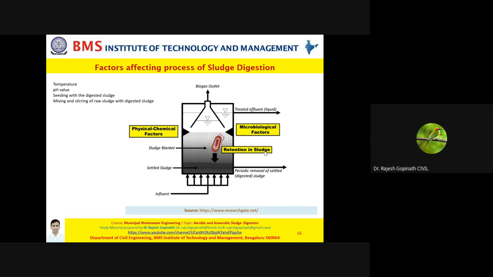Friends, just like an activated sludge process wherein you return a fraction of the settled sludge, in the same manner, here also seeding is carried out with the digested sludge, which contains microorganisms that are active in nature. Not only that, just like your flocculation process, here also mixing and stirring is done so that there is an effective interaction between the impurity which has to be removed and the microorganisms.